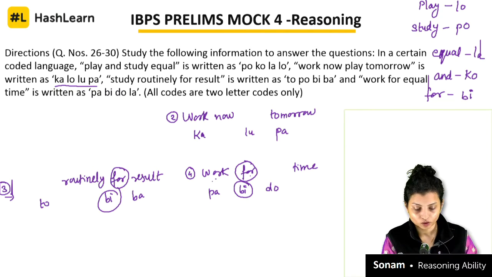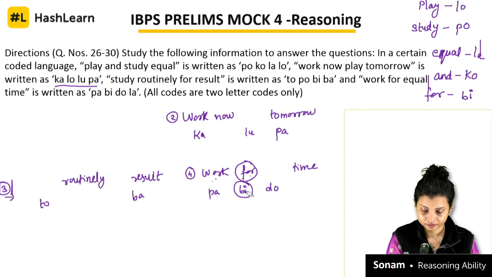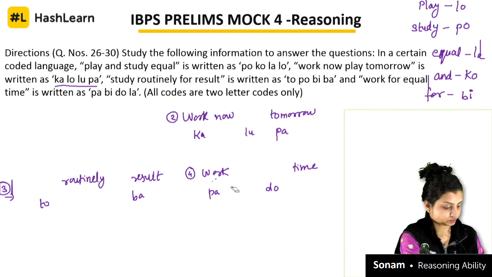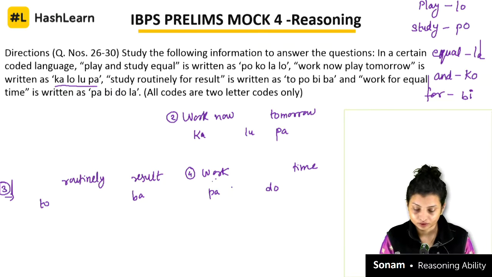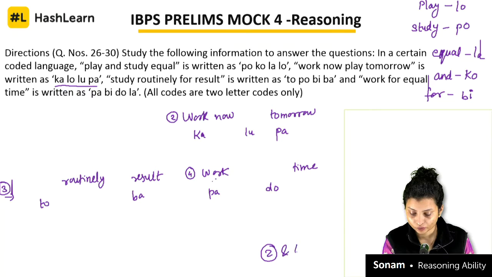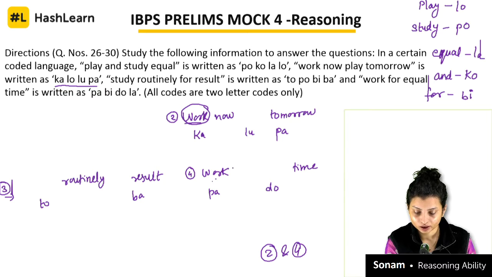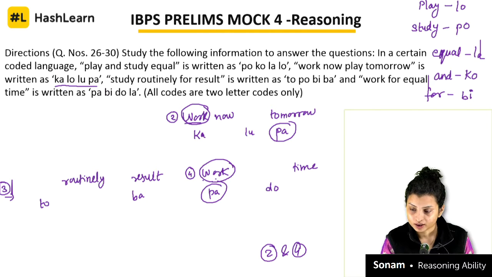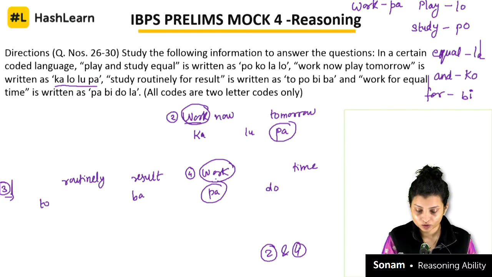Let's erase that also. Now which two can I compare? Let's compare the second one and the fourth one. Work is common in both, correct? Time is not common. Now look which code is common: PA, correct? So from here I can say that work stands for PA, right? Let's erase that also.